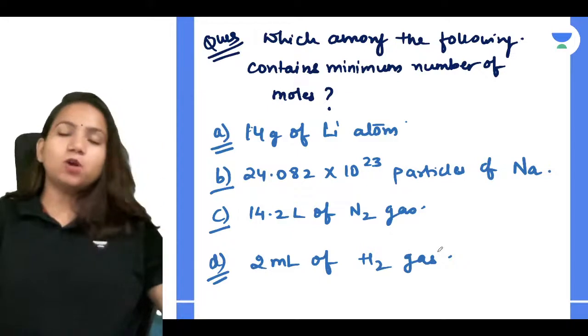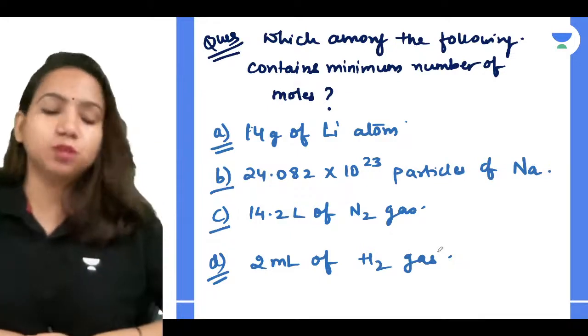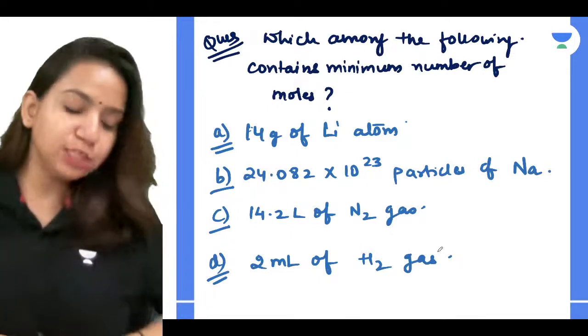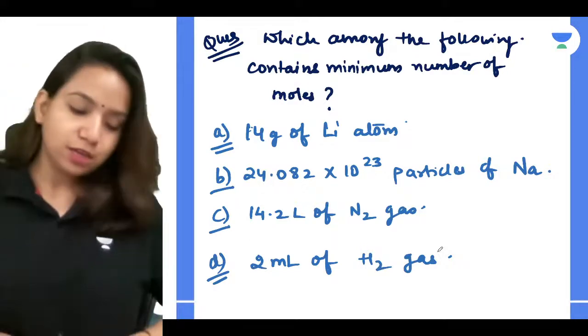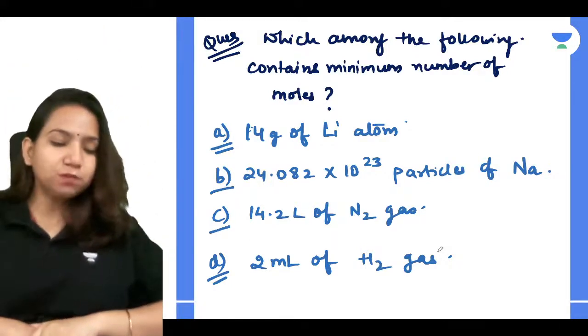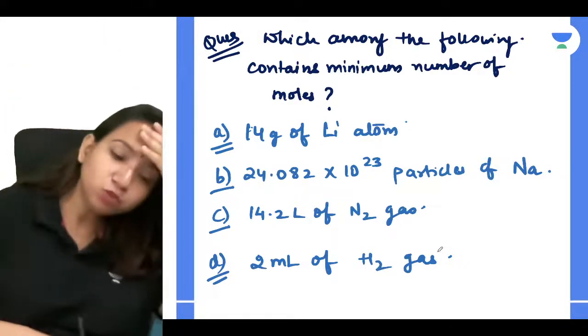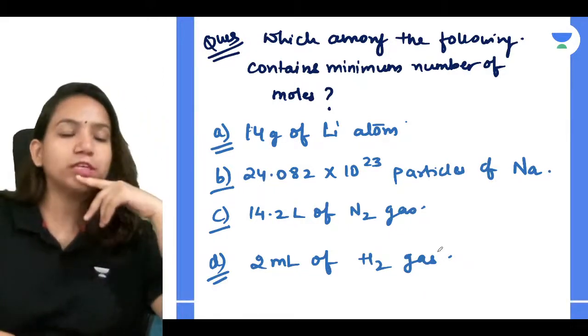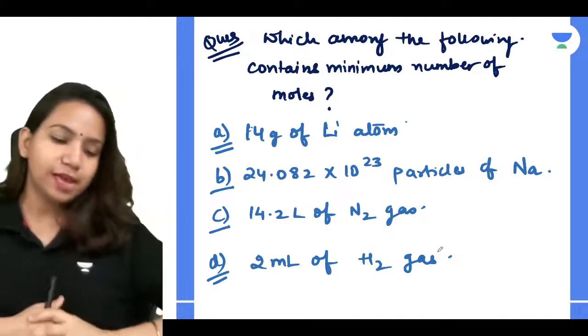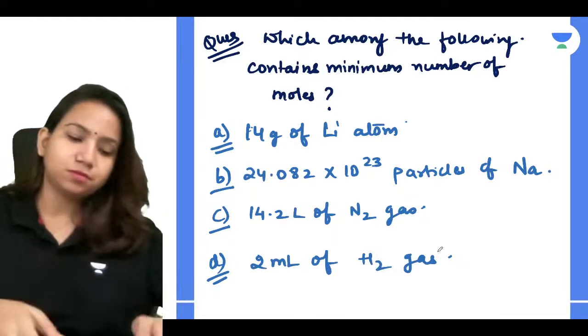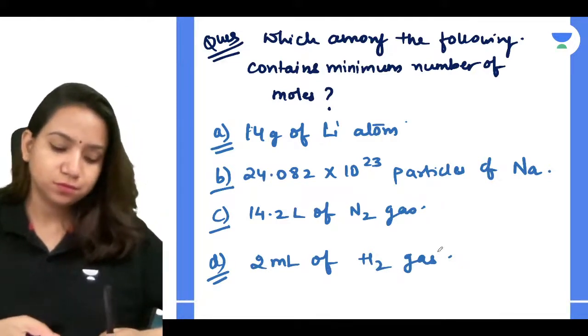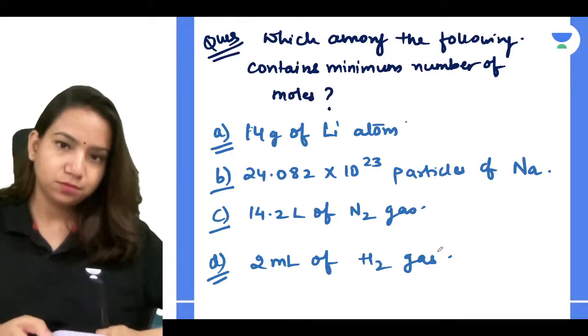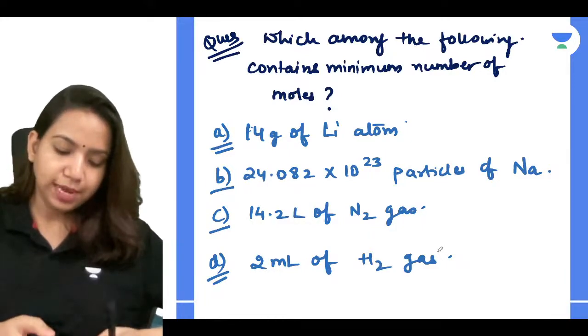So can you find out which one will be having the minimum number of moles? Remember, they have asked minimum number of moles, guys, not maximum. So you have to check which one will be having. So you have to use all the formulas which we use to calculate number of moles, and you have to try to find out what will be the answer.